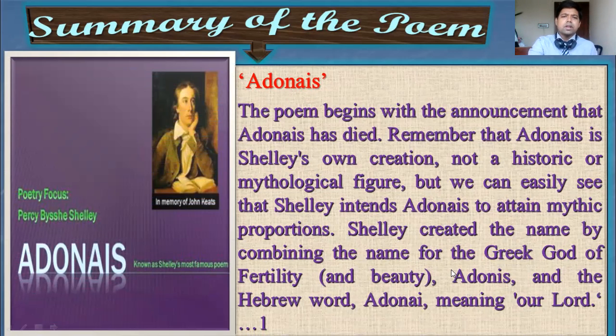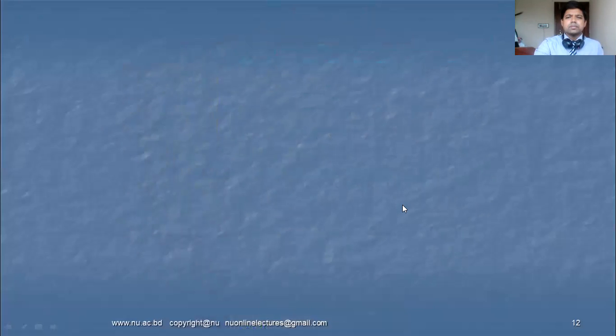So Adonis is the Greek god of fertility, and the Hebrew word Adonai means our Lord. So this is the combination of two words that Shelley takes for the name Adonais. This is very important.